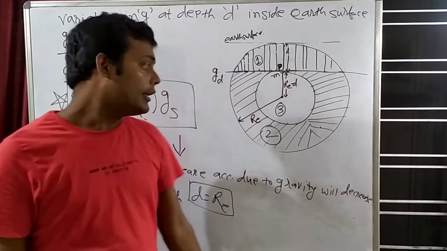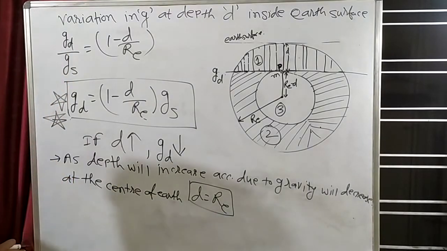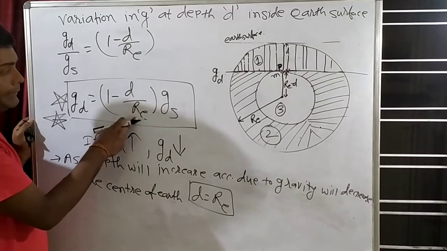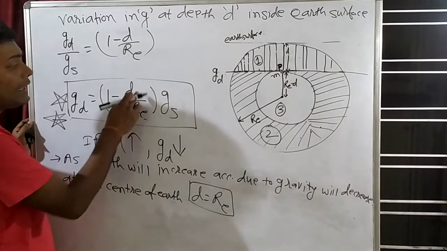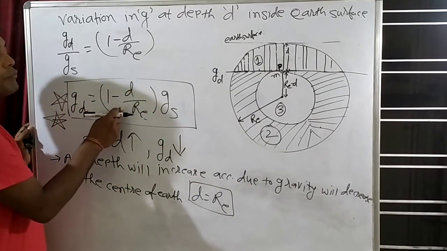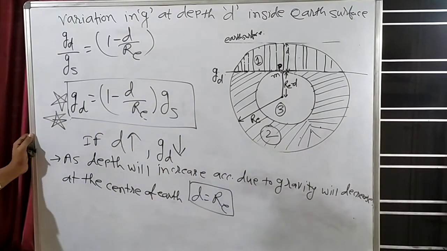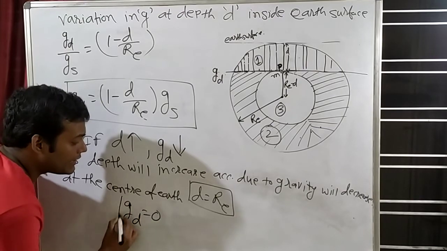So when d is equal to R_E at the center of Earth, then what will be g_d? See here, d is equal to R_E. That means in place of d, what will I add? R_E. So R_E by R_E, how much? 1. 1 minus 1, how much? 0. 0 multiplied by something, how much? 0. So g_d will become 0.